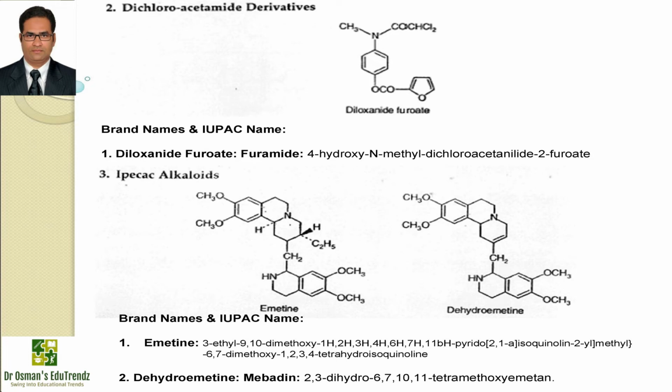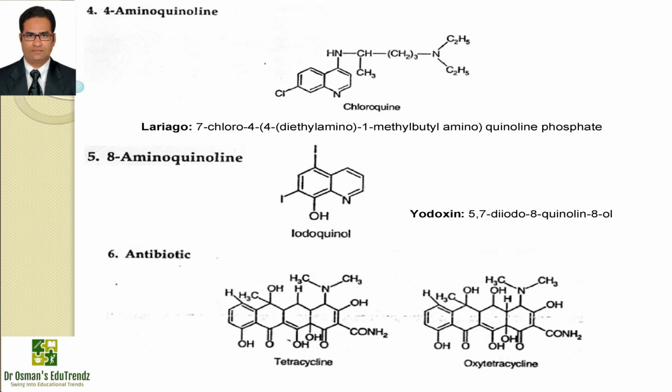Chemically, it is 2,3-dehydro-6,7,10,11-tetramethoxy-emetan, and it is recommended usually in combination with other drugs in the treatment of severe intestinal and extraintestinal forms of disease. Now, the fourth class of antiprotozoal is 4-aminoquinolines.